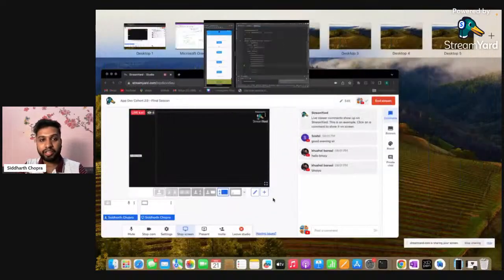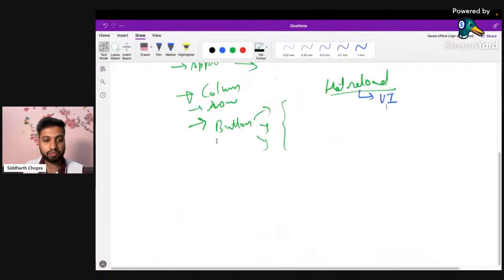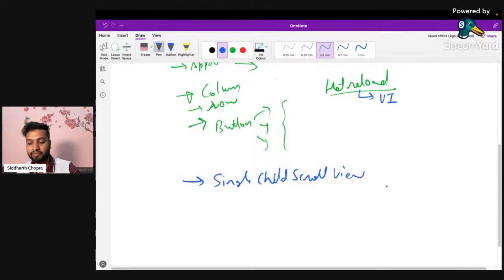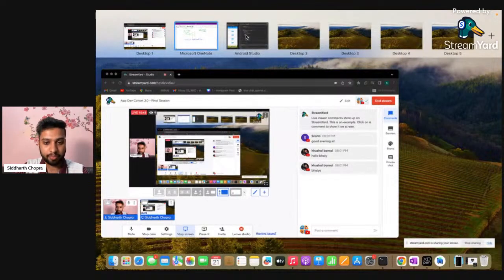For that we have another widget called scroll view, and we call it single child scroll view. We will use that widget, and with it we will have a scrolling kind of UI in our system, like we have in WhatsApp chats and in Instagram, where we can scroll multiple posts in our app.